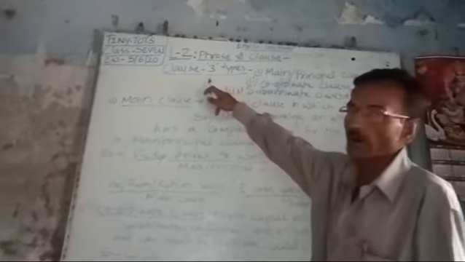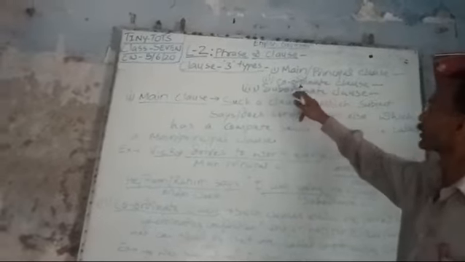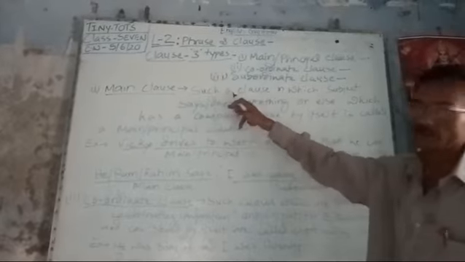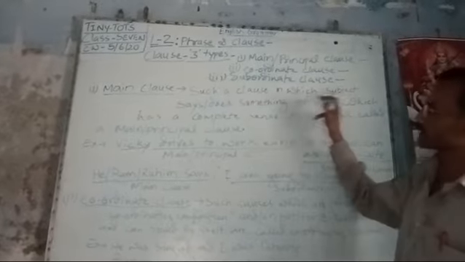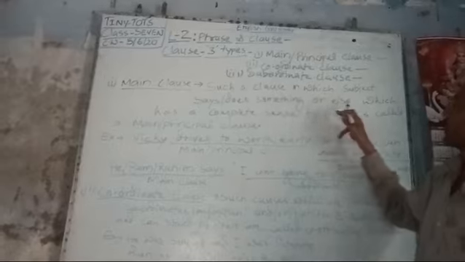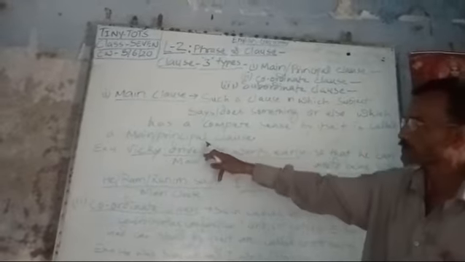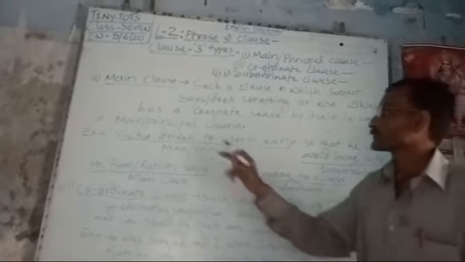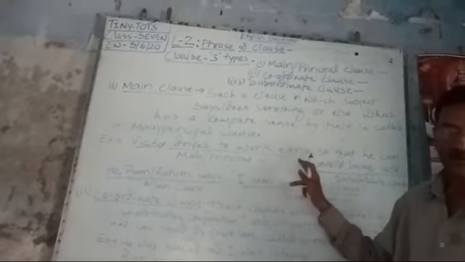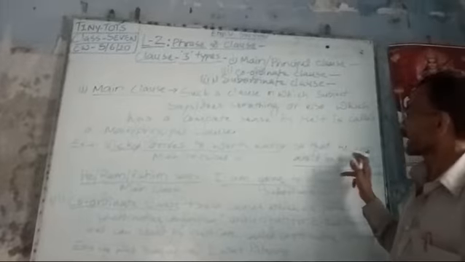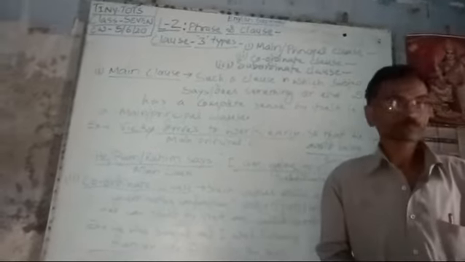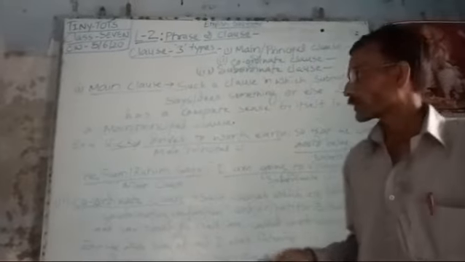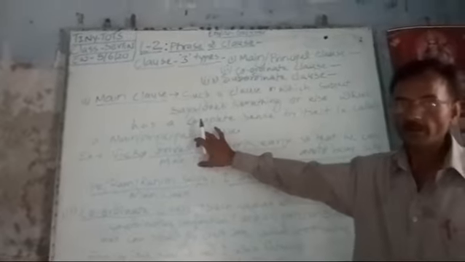Clauses are of three types: main clause, coordinate clause, and subordinate clause. A main clause is one in which the subject says or does something, or which has a complete sense by itself, and is called a main or principal clause. For example: Vicky drives to work early so that he can avoid being late.